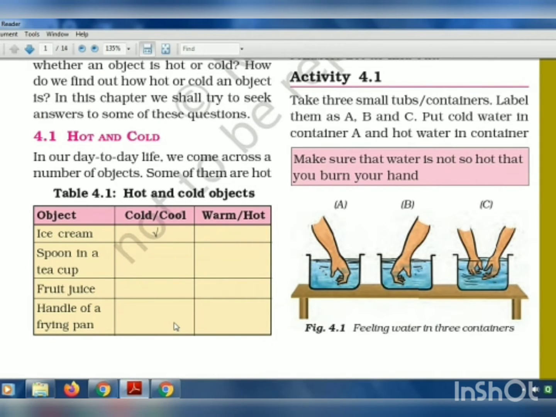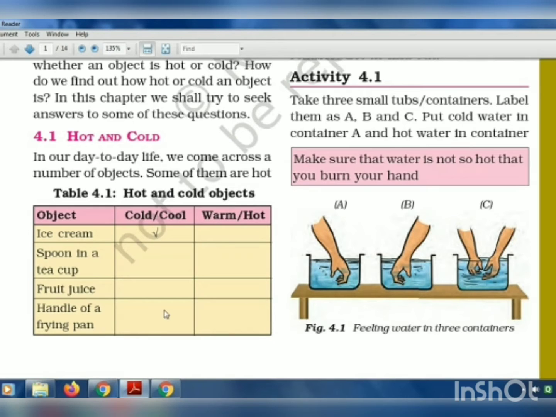Yes, so such things. Spoon in a teacup, if the tea is very hot, then the spoon sometimes becomes very hot. So we can consider this spoon in a teacup sometimes hot or sometimes cold. Fruit juice, as you all know, it's cold only. And the handle of a frying pan, that also sometimes can be cold and sometimes can be hot. When the vessel becomes very hot, then that heat is transferred to the handle.